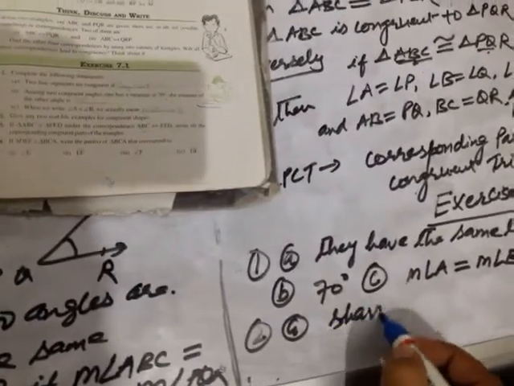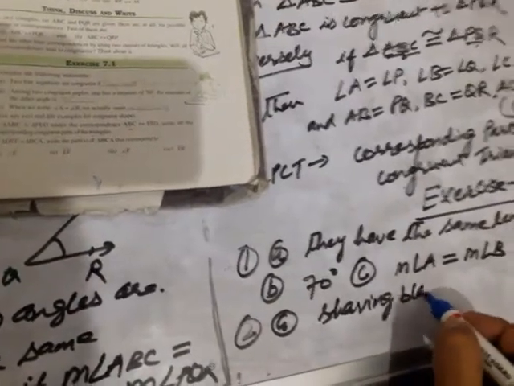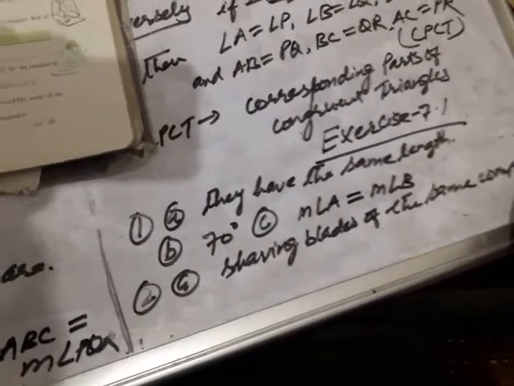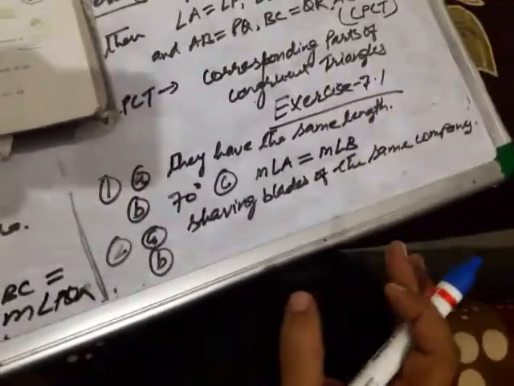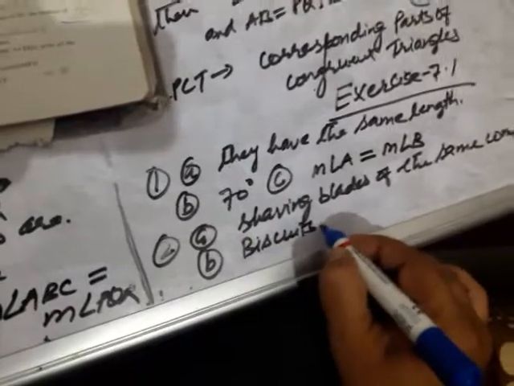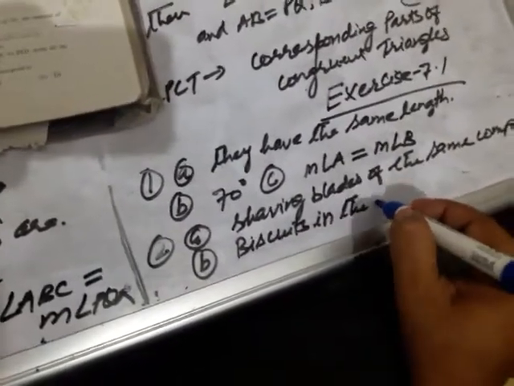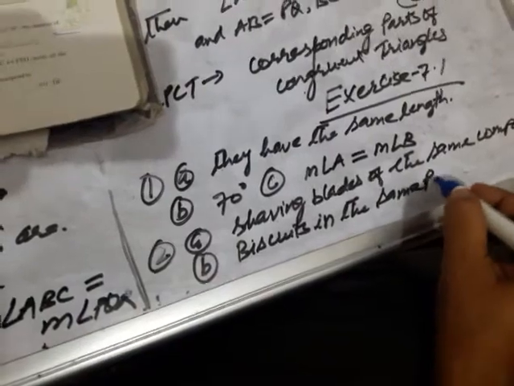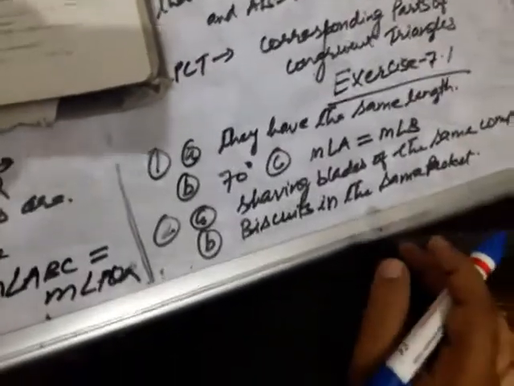Right now, we told you two examples from real life situations. First, shaving blades of the same company. Second, biscuits in the same packet. Biscuits in the same packet are congruent.